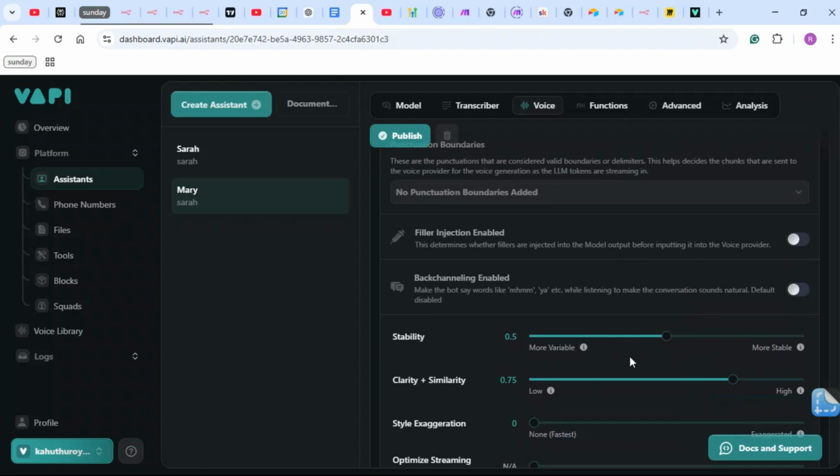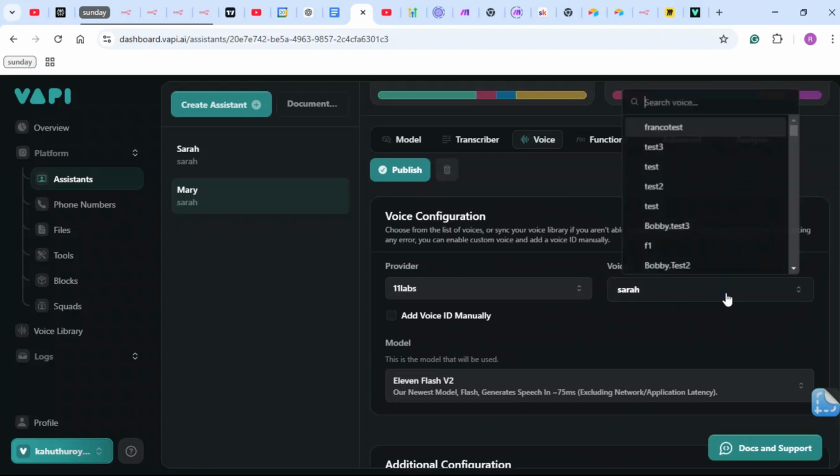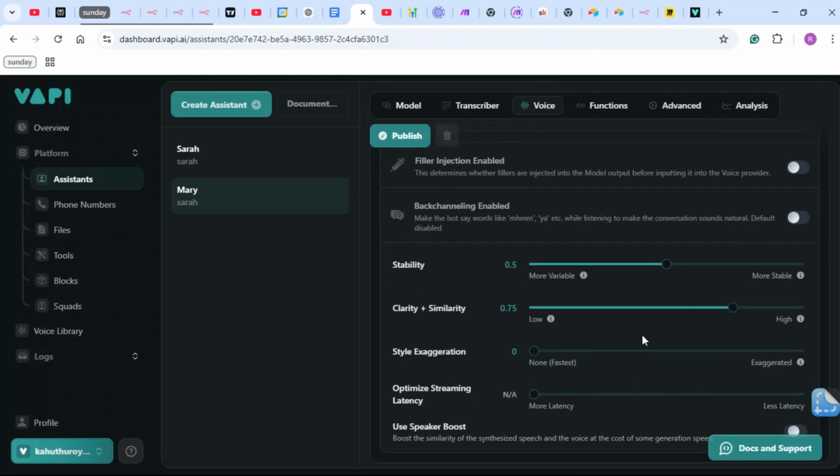For stability, this also varies with the voice you've chosen. For example, Sarah is pretty basic, but there are more playful voices. What this basically means is increasing variability can make speech more expressive. So for a playful voice, you want it to be less stable, because a playful voice will tend to joke around and is obviously not stable, right? And for a narrating voice, you will adjust accordingly.